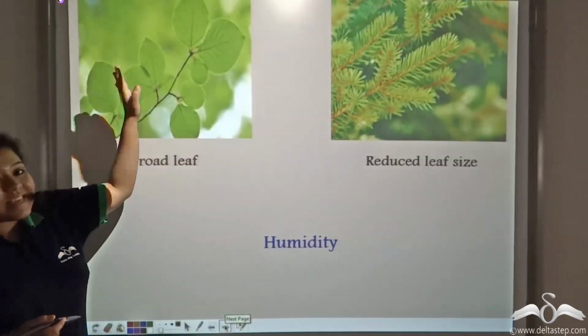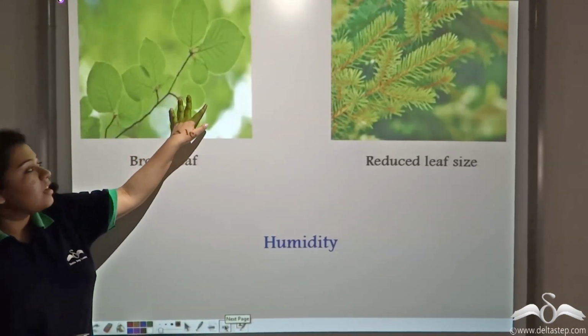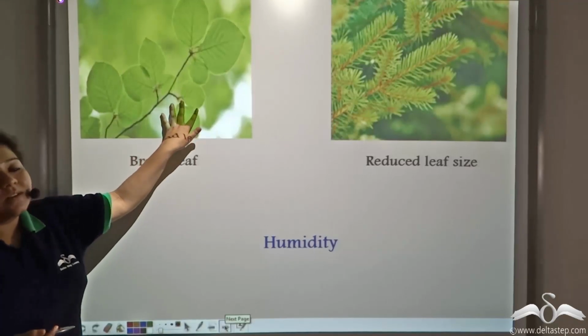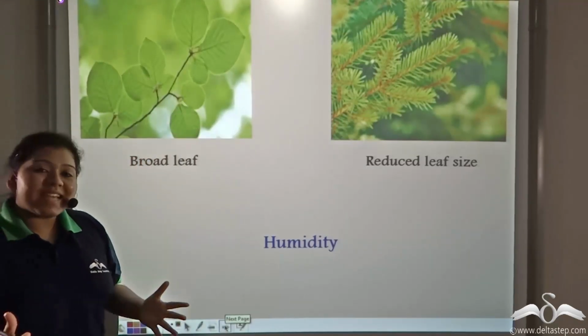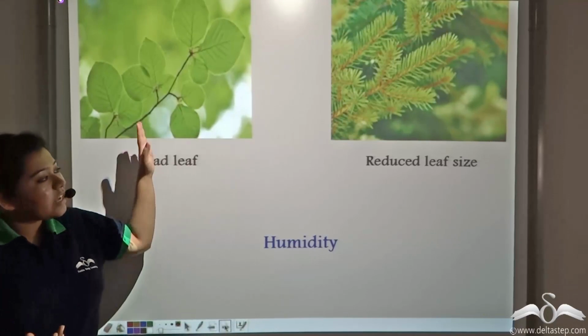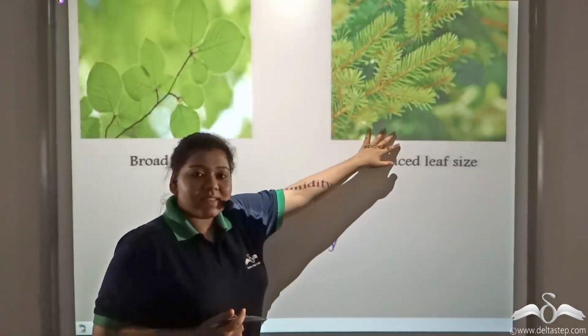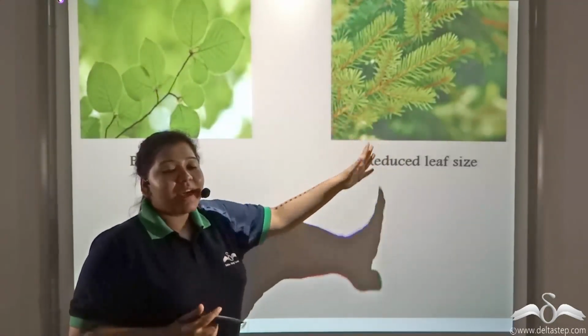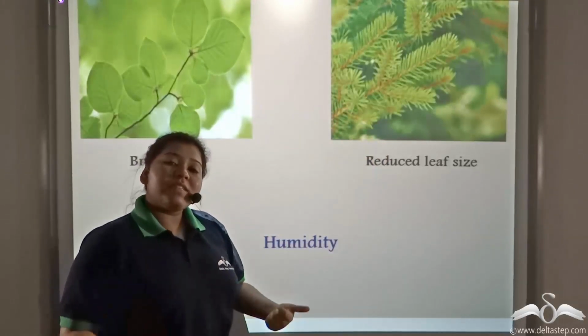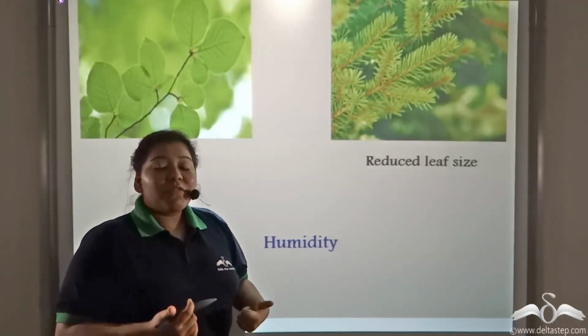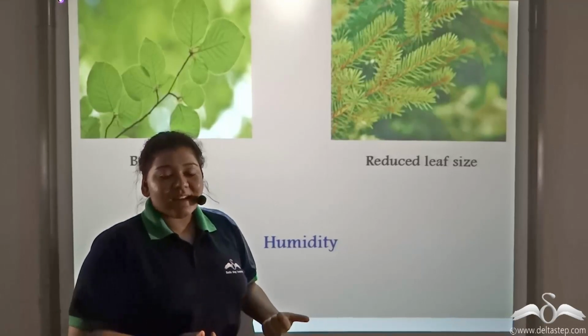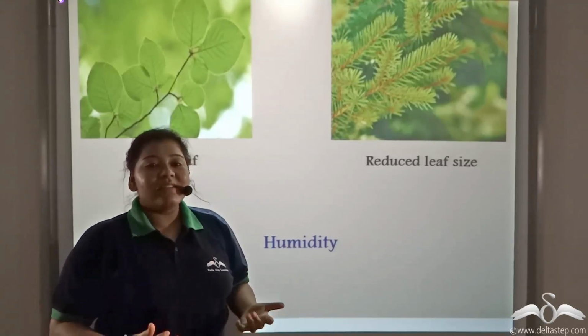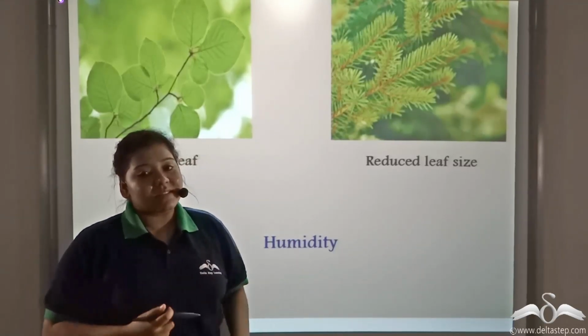Now, in this area where it is hot, there's a lot of rainfall also. So the humidity content in the air is a lot in comparison to these areas. Because there is no rainfall and the temperature is low, humidity is also less. Now we have earlier discussed that in less humidity, the rate of transpiration increases.